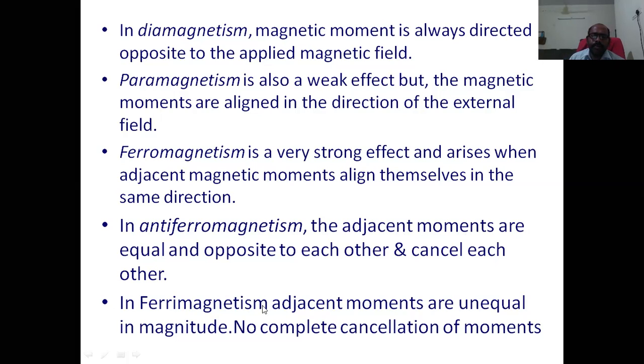In ferrimagnetic materials, permanent magnetic moments exist, and the adjacent magnetic moments are unequal in magnitude and opposite also, but because of unequal magnitude, they do not cancel each other. So there exists some non-zero magnetic moment in a particular direction. These are the properties of ferrimagnetic materials, and these are also called ferrites.